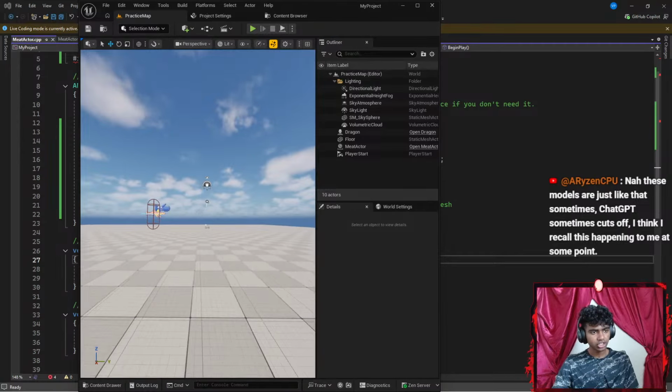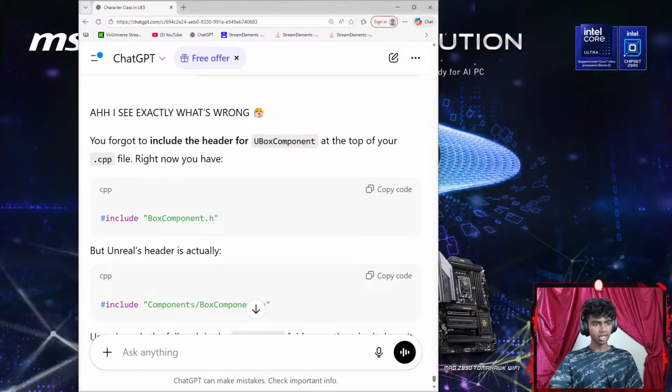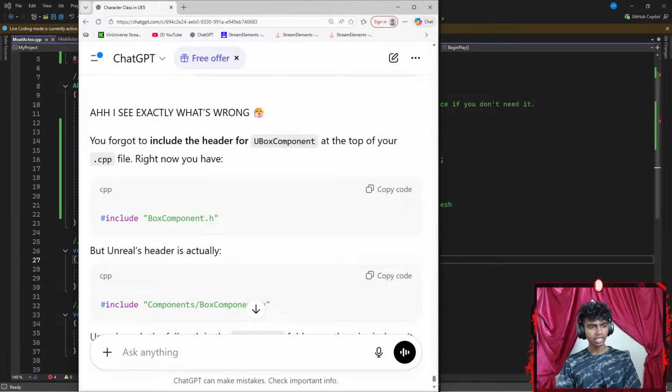Okay, now these modes are just like that. Sometimes ChatGPT cuts off. I think I recall this happening to me at some point. I see. These mods are just like that.